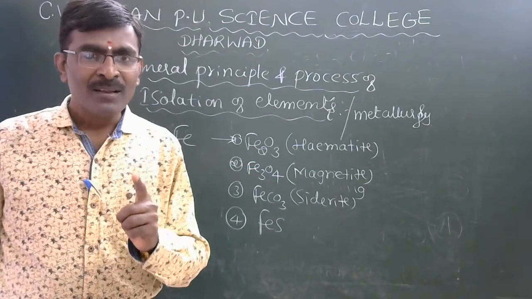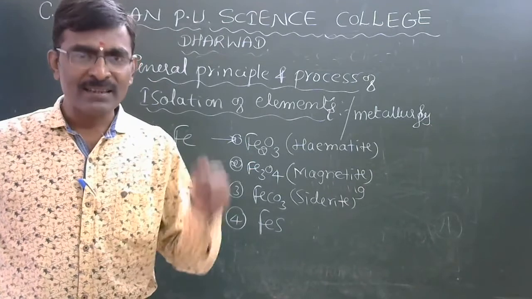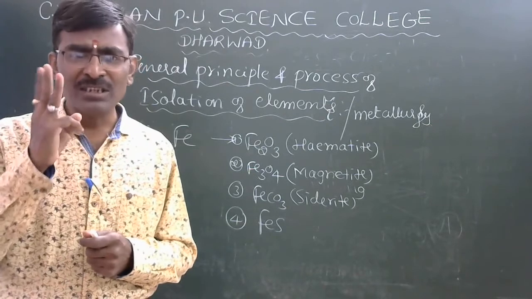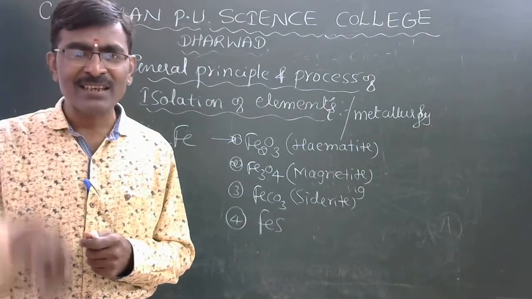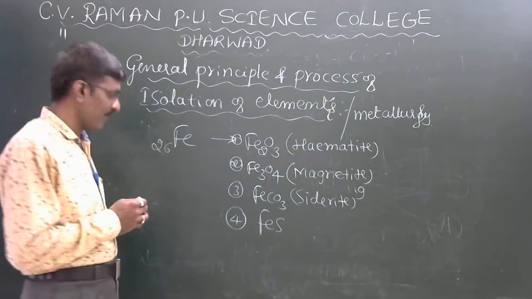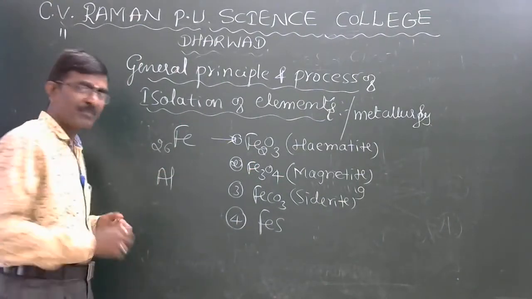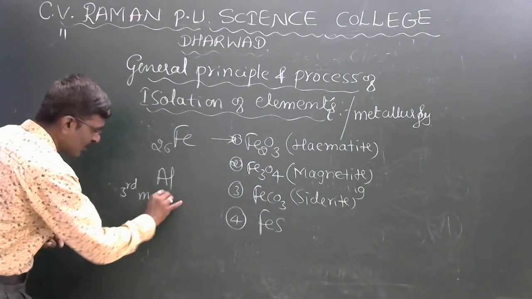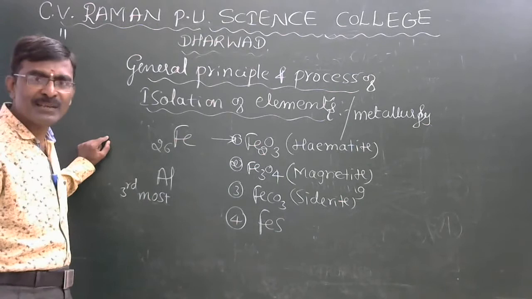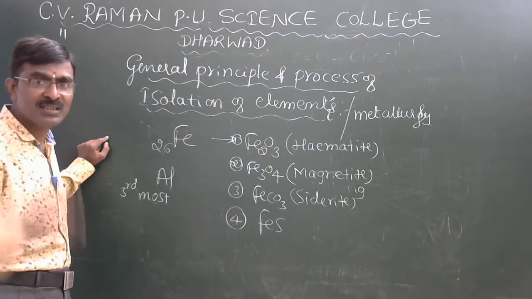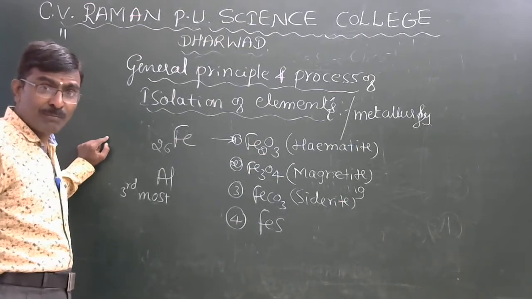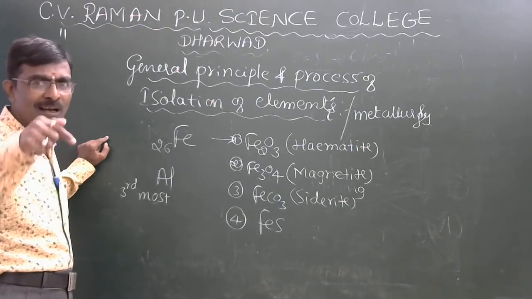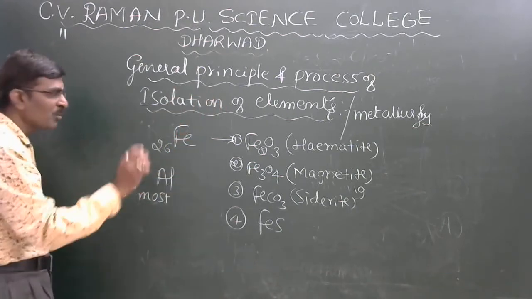But ore is abundantly present in the earth crust. Here the third most abundant element in the earth crust is aluminium. Aluminium is the third most abundant element present in the earth crust. For example, the first most abundant element in the earth crust is oxygen.